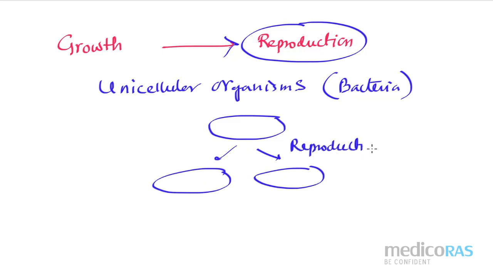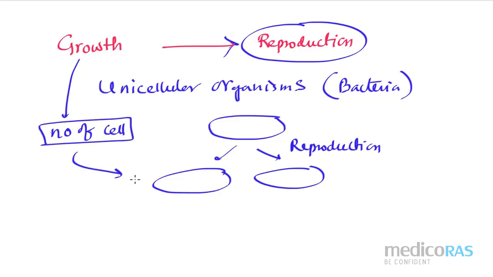But as we have just studied, one of the characters of growth is increase in the number of cells. That means if we are increasing the number of cells, then that is considered as growth as well. But in case of unicellular organism, reproduction ultimately increases the cell number only. That means for unicellular organism, growth and reproduction is synonymous.